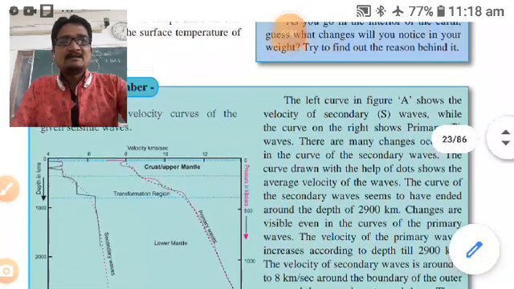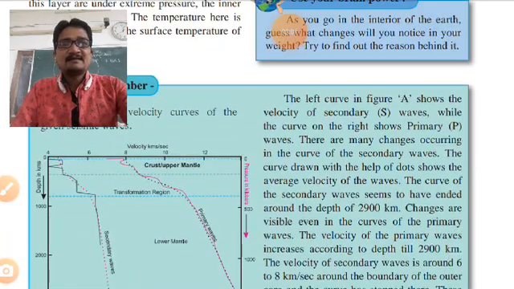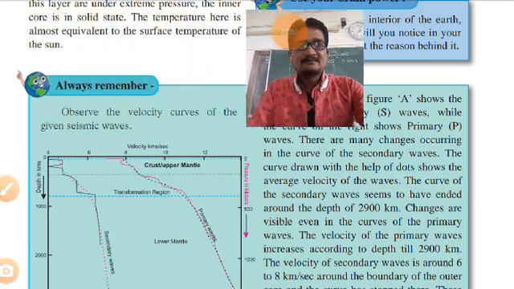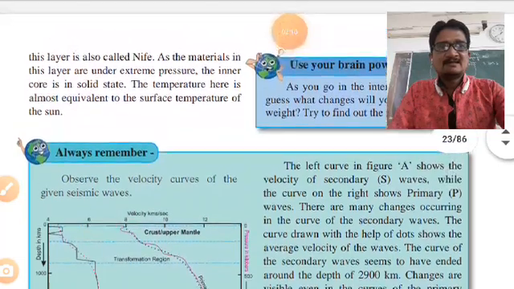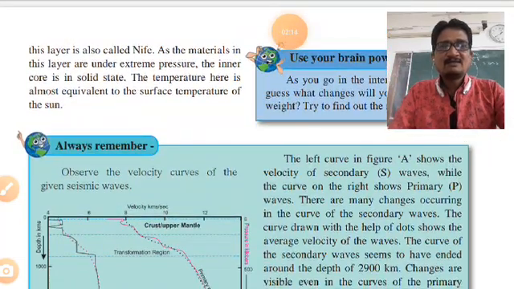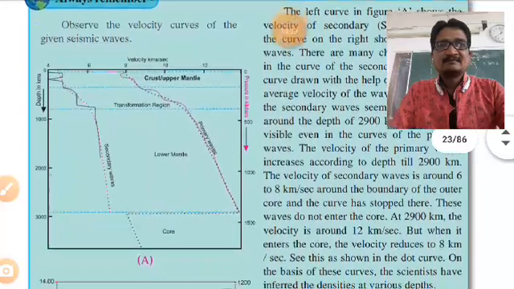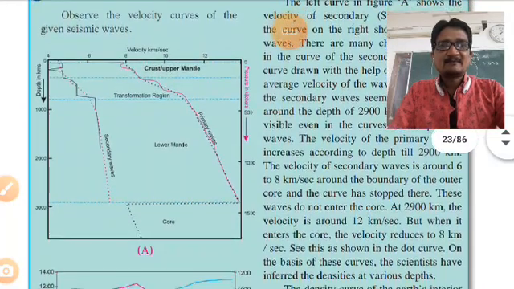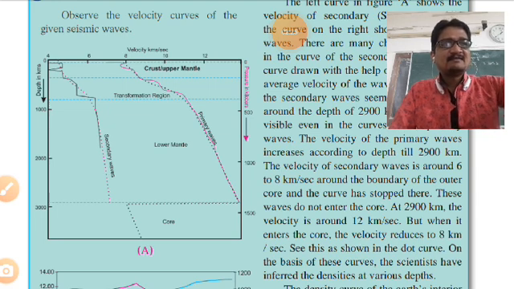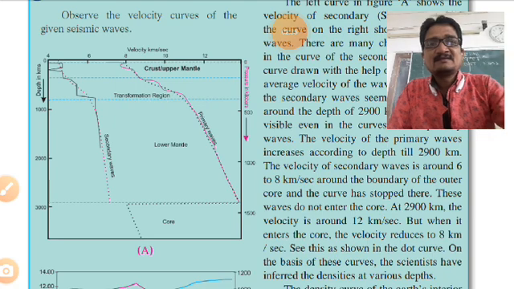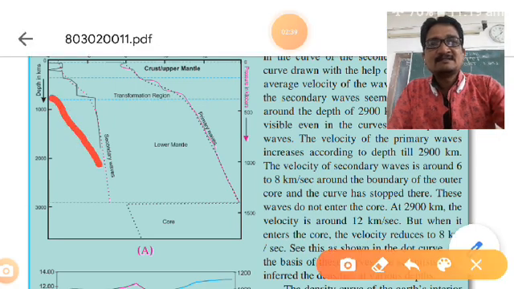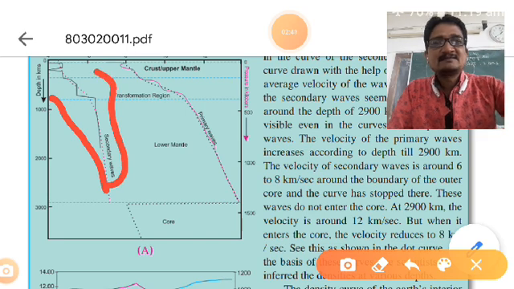See here the left curve in figure number A. The left curve in figure number A shows the velocity of secondary S waves.